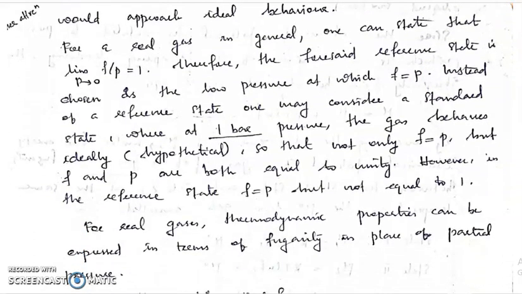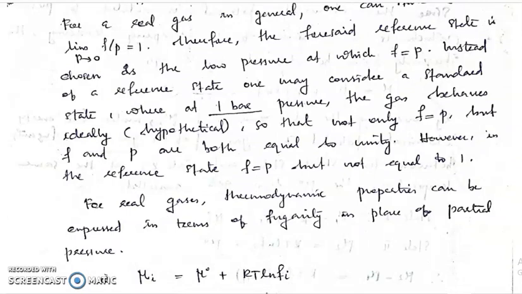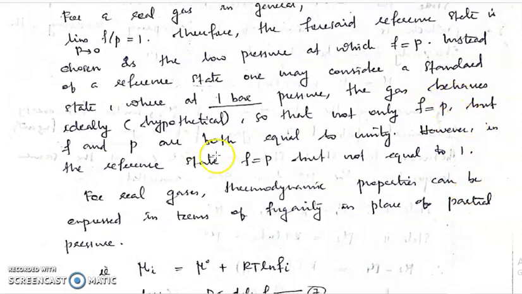Instead of a reference state, we can also consider a standard state where pressure can be taken as 1 bar, a fixed value. We are going to assume that at a pressure of 1 bar the gas would behave ideally. It is a hypothetical condition, so that not only f is equal to P, but f and P both are equal to unity.